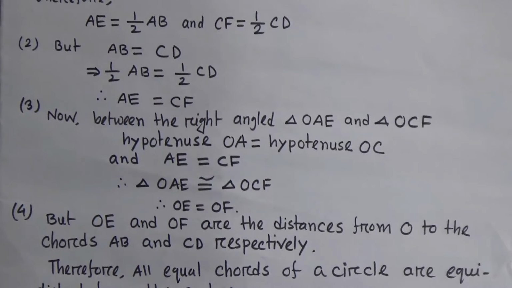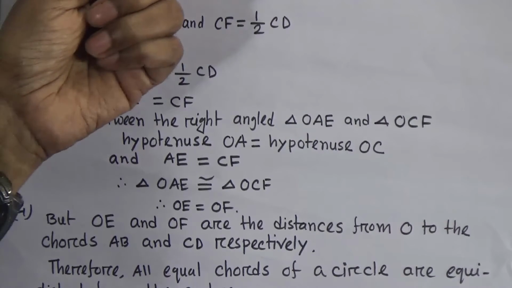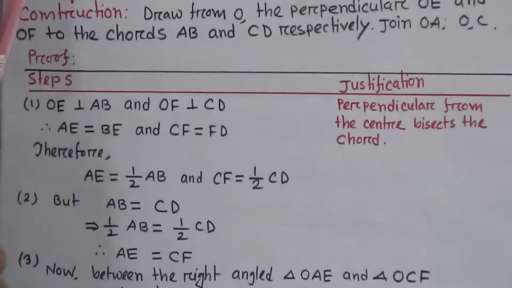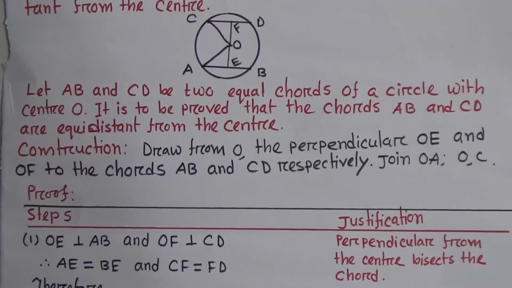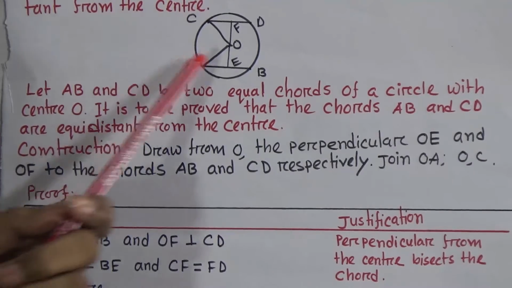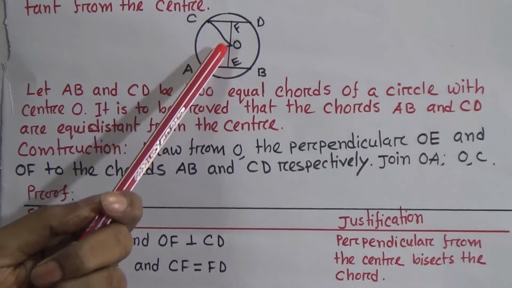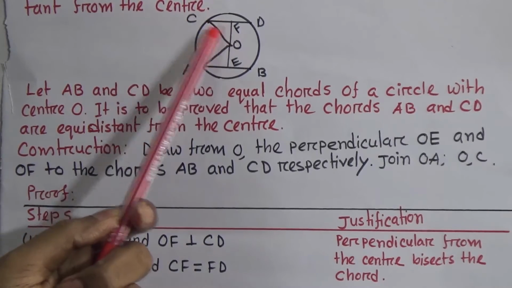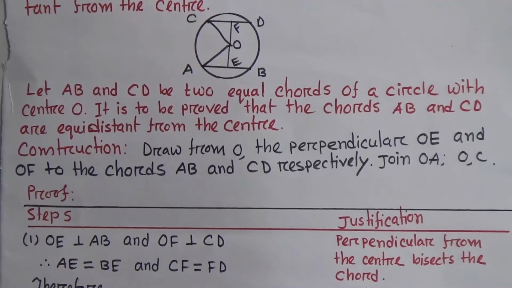Now between the right angle triangles OAE and OCF, please see the figure. Hypotenuse OA equals hypotenuse OC, because they are the same radius also. So OA hypotenuse is equal to OC hypotenuse, and AE equals CF.